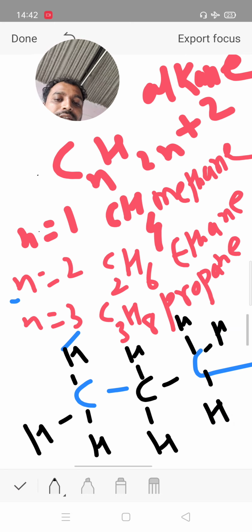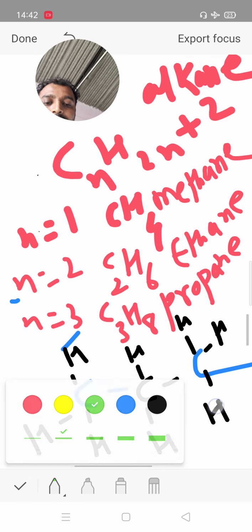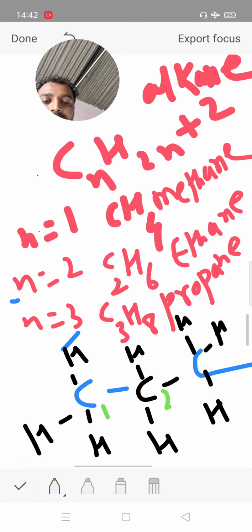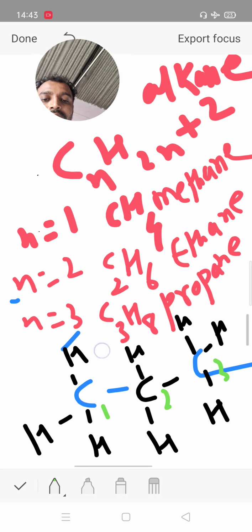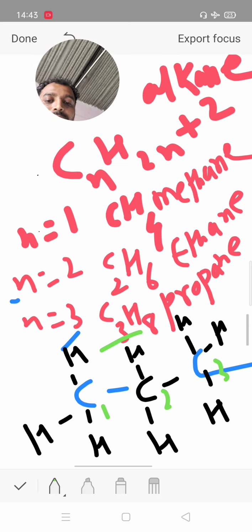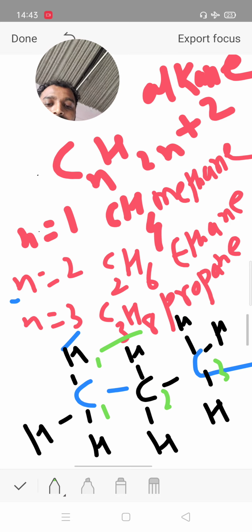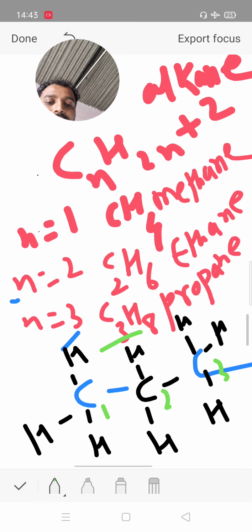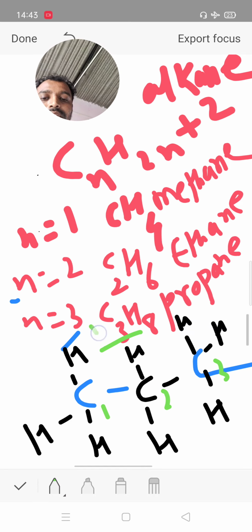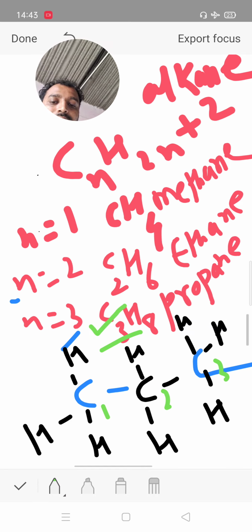Therefore, it is completed. There are total 3 carbon, numbered 1, 2 and 3, and the number of hydrogen is 8. Therefore, it is the structure of propane.